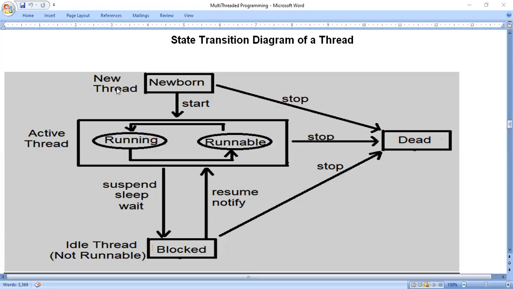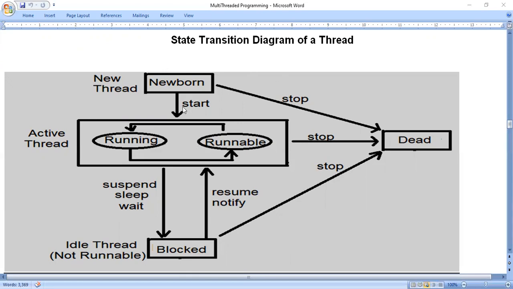Newborn thread means the creation of a thread. When I say newborn thread, it is the creation of a thread either by using the Thread class or the Runnable interface. So there are two ways to create a thread. One is the class called Thread. The class name itself is Thread. Another one is the interface, and the interface name is Runnable.